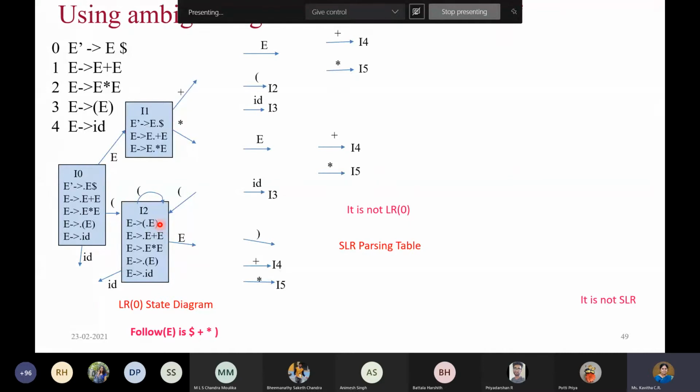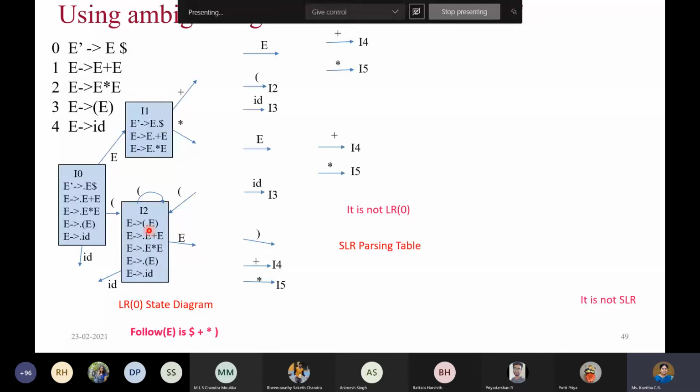Because dot E is appearing, we have to expand capital E. So when you expand capital E, all these items will be listed. Okay, so that's it. There is no challenge actually. You have to just expand. So that is I2.